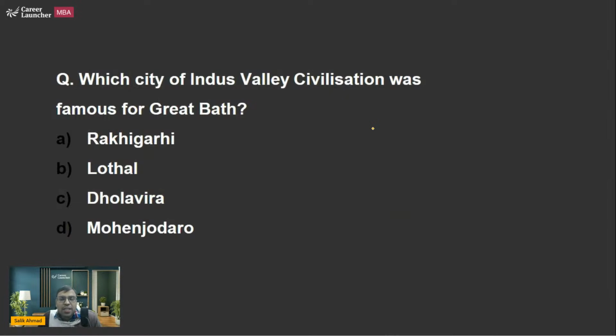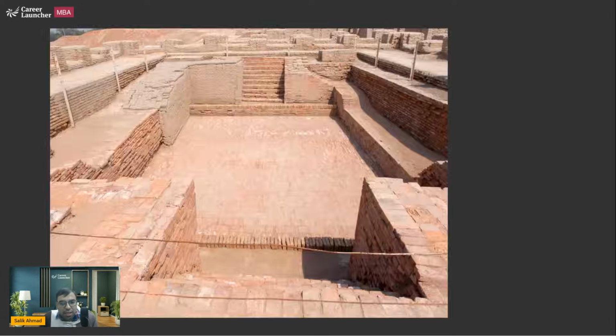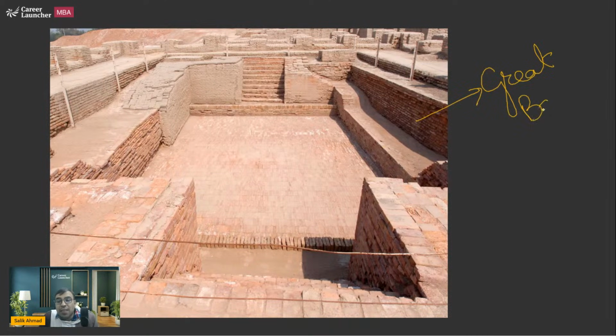Okay, the next one is: which city of the Indus Valley civilization was famous for the Great Bath? I think you should be knowing it, and I think we have seen some Bollywood films on this as well, Mohenjo-daro. Here you will find there was a sort of place where there was a bath. This is very famous, the Great Bath at Mohenjo-daro. The best thing is that even today it is said that it does not leak. It is still working properly if you use it. That's the idea behind this. Perhaps it is related to some religious bath. That is what it talks about.